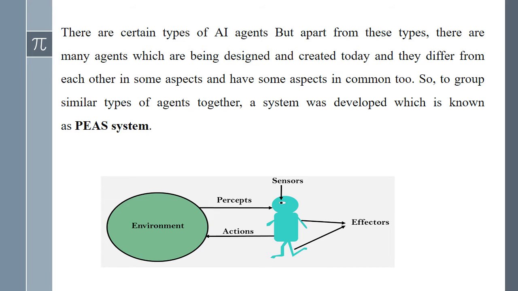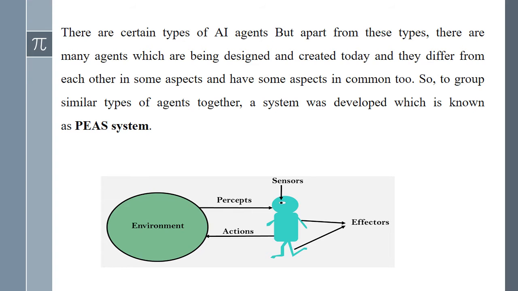It is known as PEAS system. These AI agents have some common similarities and some dissimilarities between them. So, the system developed for grouping similar types of agents together is called the PEAS system.